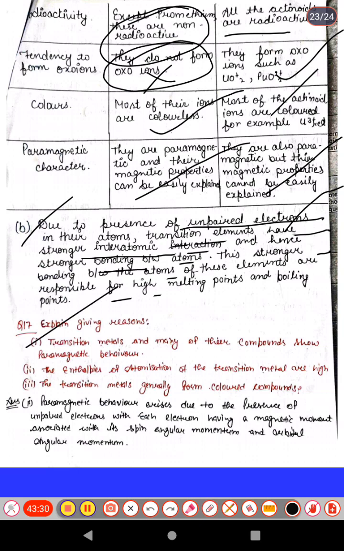Now the next question is question 17, the last one. Transition metals and many of their compounds show paramagnetic behavior. Second, the enthalpy of atomization of transition metals is high. Third, transition metals generally form colored compounds. First, paramagnetic behavior arises due to the presence of unpaired electrons, with each electron having a magnetic moment associated with its spin angular momentum and orbital angular momentum.